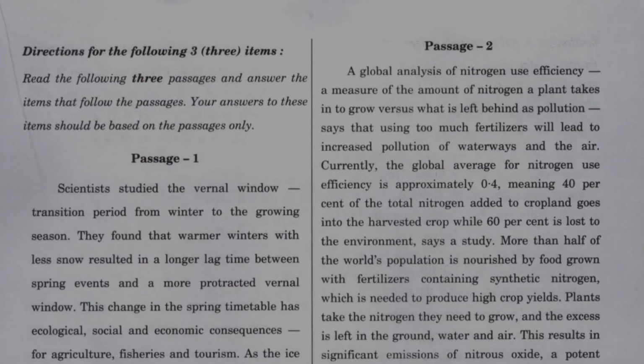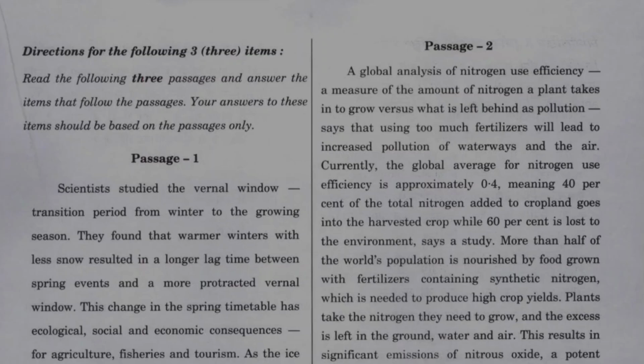Passage 2. A global analysis of nitrogen use efficiency. It is a measure of the amount of nitrogen a plant takes in to grow versus what is left behind as pollution. It says that using too much fertilizer will lead to an increase in pollution of waterways and the air. Currently, the global average of nitrogen use efficiency is approximately 0.4, meaning 40% of the total nitrogen added to the cropland goes into the harvested crop, while 60% is lost to the environment.